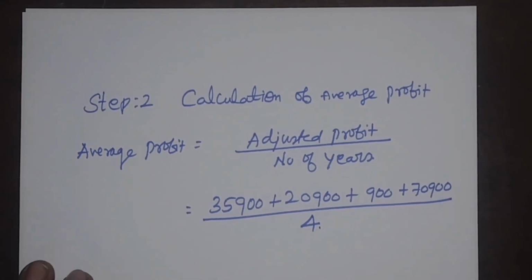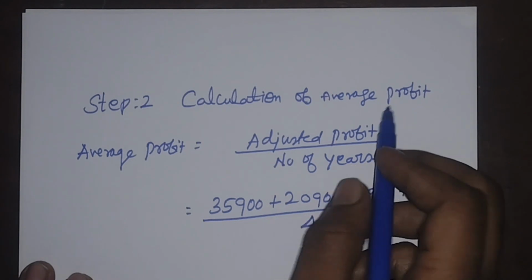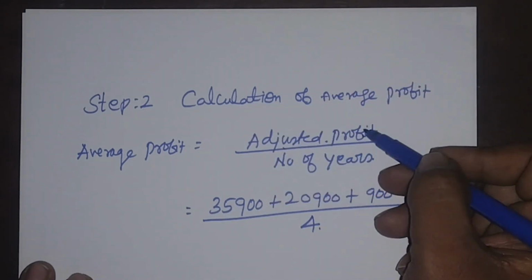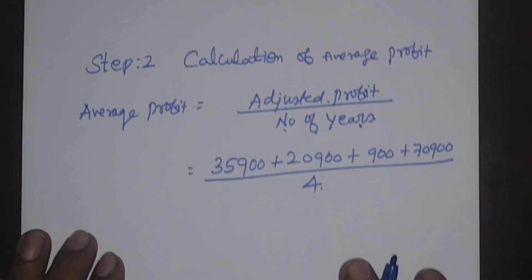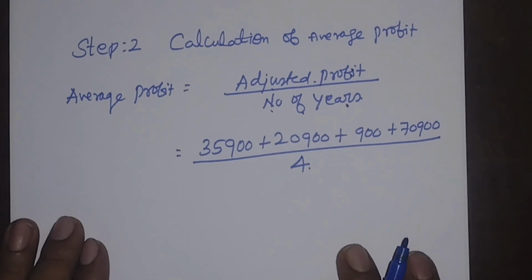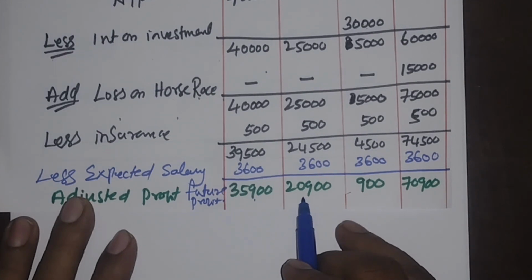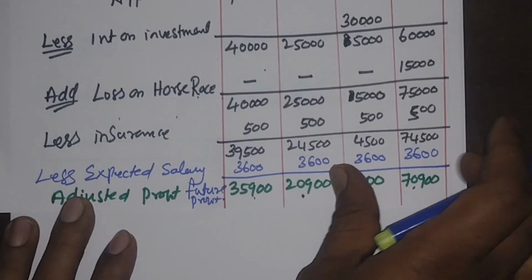Now left over is that we have to do the step 2 and step 3. Now coming to step 2, calculation of average profit. Now in step 1 we got that adjusted profit. With that adjusted profit we have divided by number of years. Overall, how many years profit they given? 4 years profit. In first year, if you see that we got 35,900, 20,900, 900 and 70,900.